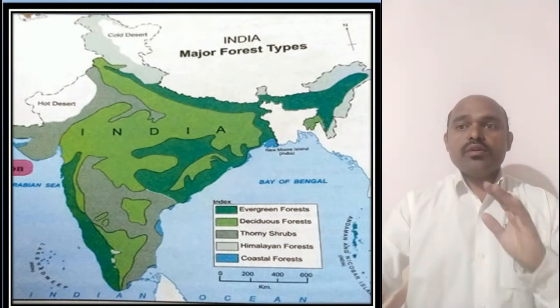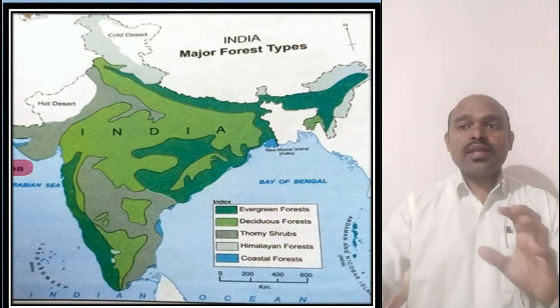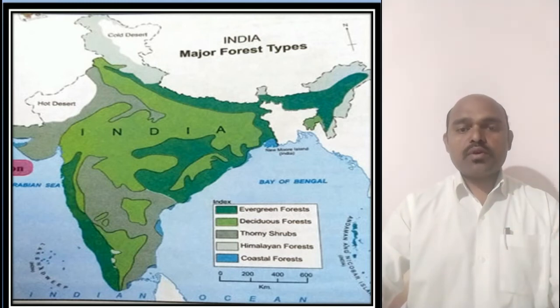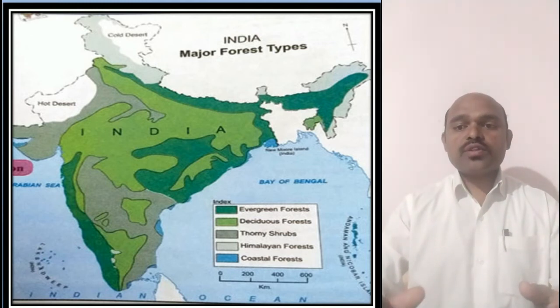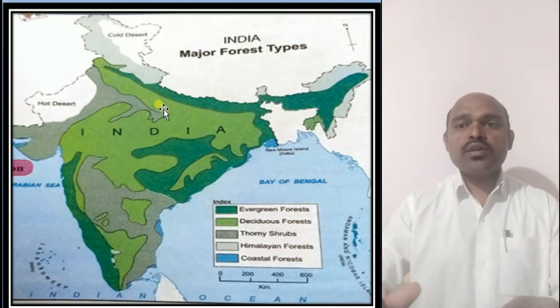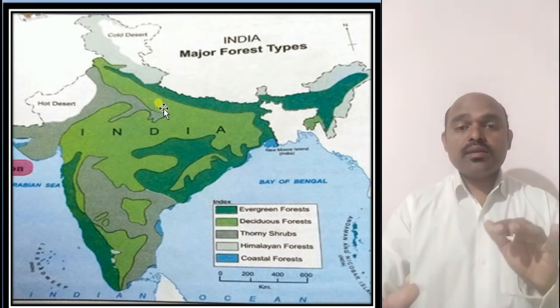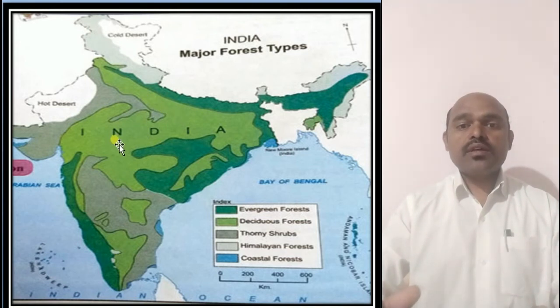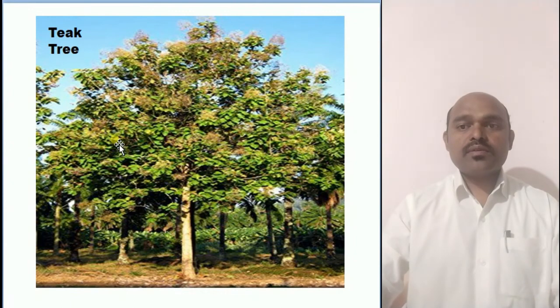Then you can see here the next, that is the deciduous forest. Now where do we find the deciduous forest? Actually, we find the deciduous forest in this region. The light green part which you can see, that is called the deciduous forest. So where do we find it? We find it where rainfall is between 1000 to 2000 millimeter. Okay, in these regions we find the deciduous forest.